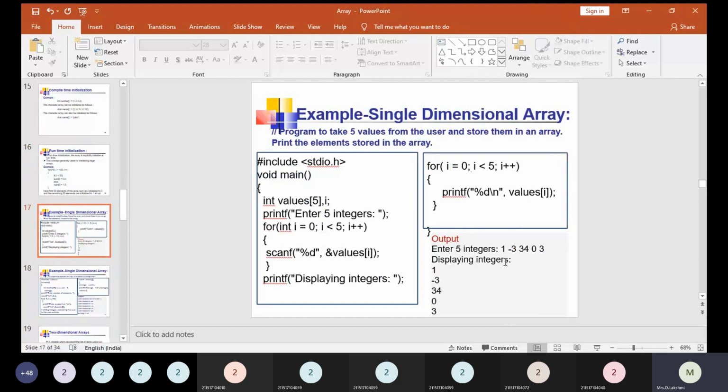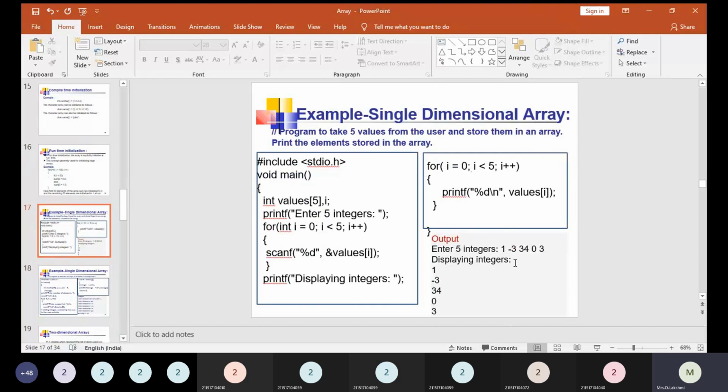So when you see the output, the 5 integers entered are 1, -3, 34, 0 and 3, right? The first, values of 0, is going to hold 1. Values of 1 is going to store the value -3, values of 2 is going to store the element 34, values of 3 the element 0, and values of 4 at last stores the element 3, which is shown in the output clearly.